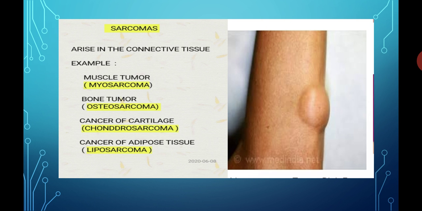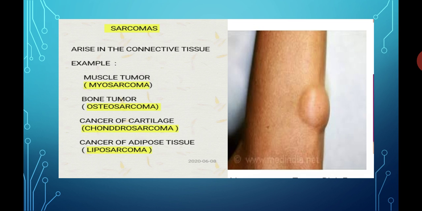Let's start with type number 2, that is sarcomas. Sarcomas, the cancer which is related to the connective tissue, or the cancer which arises in the connective tissue, is known as sarcomas. In sarcomas, the tissue which is affected is nothing but the connective tissue. So the definition of sarcomas: the cancer which arises in the connective tissue is known as sarcomas.